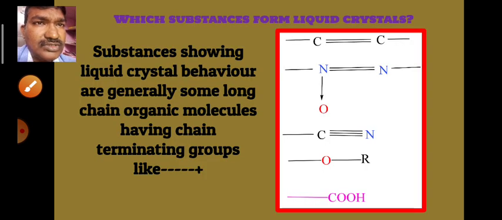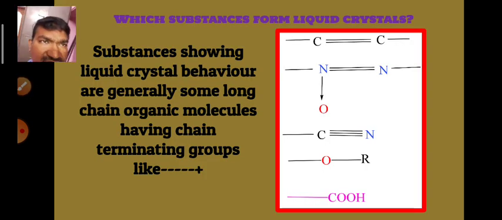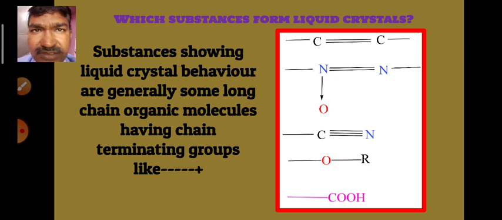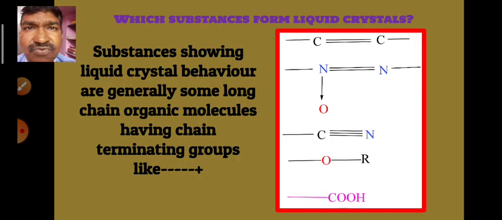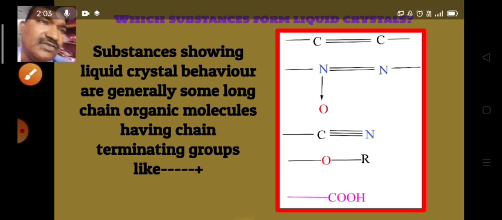So now, actually, we have to understand which type of substances form these liquid crystals. Generally, these liquid crystals are formed by organic compounds which have very long chain molecules in them, and those long chain molecules should contain these functional groups.